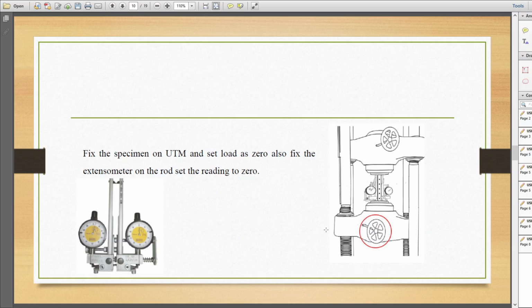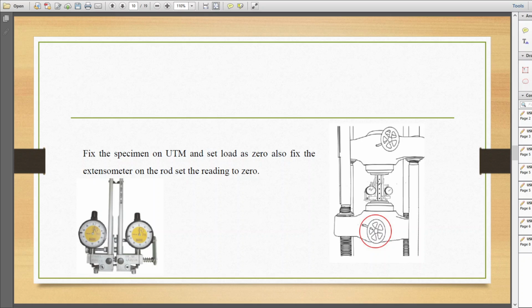Okay, in order to fix the specimen, we will fix it in between the upper part and central part of the UTM. For that, we will open the grip provided. Here we have some grip. We will open the grip provided on the upper head first and keep one end of the specimen inside it. We will lock it. Okay.